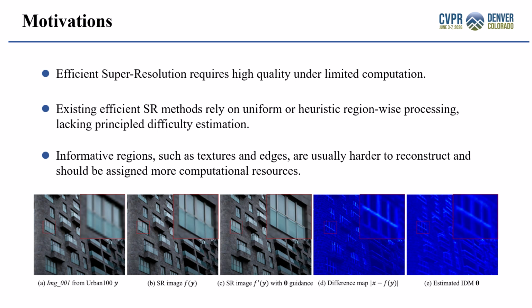Efficient single-image super resolution aims to reconstruct high-quality images under limited computational budgets. However, different image regions have different reconstruction difficulties. Smooth areas are relatively easy to recover, while textures, edges, and repetitive structures usually suffer larger reconstruction errors. Existing efficient SR methods often rely on uniform processing or heuristic region partitioning. Therefore, we aim to identify difficult regions in a more principled way and allocate more computation to them.